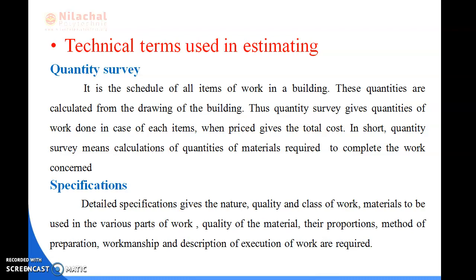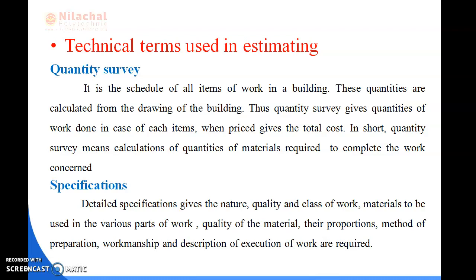So, in this case, the detailed specification is given before the calculation. What is the nature of the work? The quality of material used, quality of workmanship used, and define the various parts of work and quality of the material and their proportion.